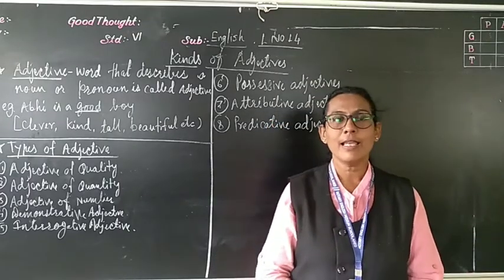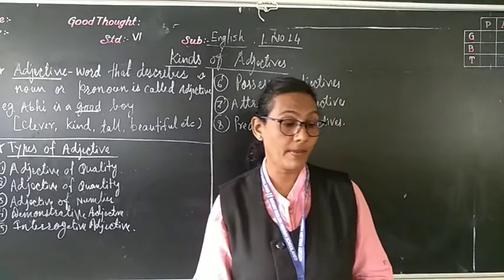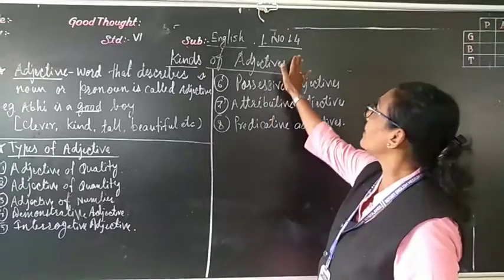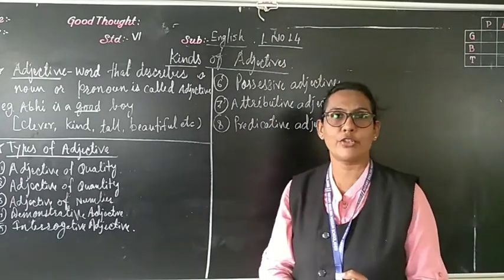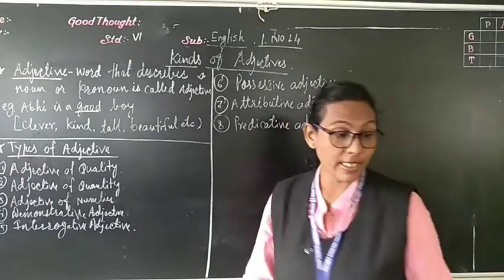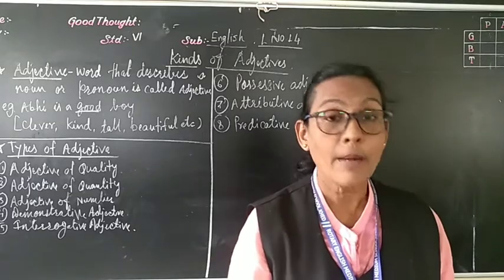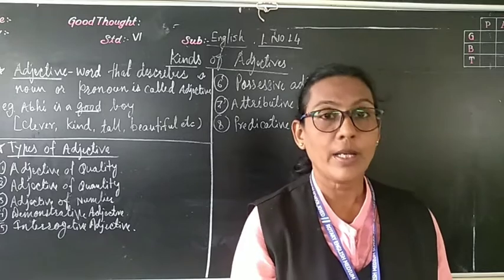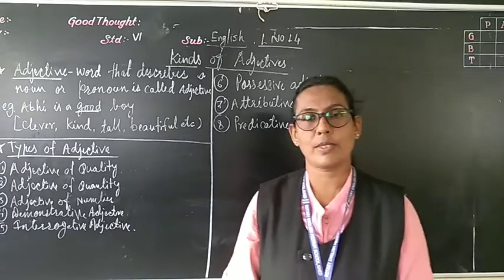Today we will see the grammar part, and in the grammar part we will see lesson number 14. Lesson number 14 is kinds of adjective. We have seen the pronouns in the last lecture. Now here we are seeing the kinds of adjectives.